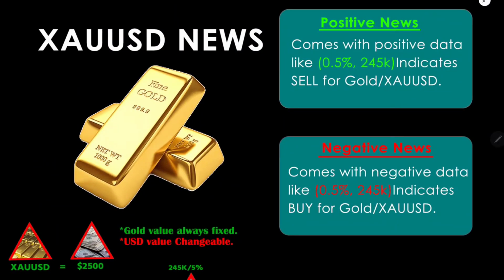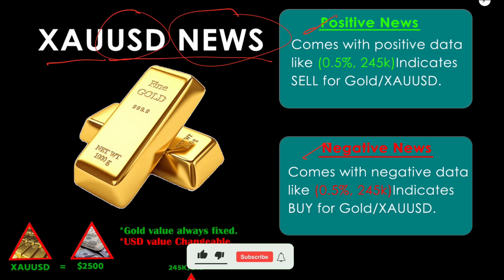For gold, if we want to analyze it fundamentally, we have to keep our eyes on USD news, because XAU or gold is always connected with USD. There are two kinds of news that come in the market: one is positive data, the second is negative data. Generally, positive news comes with positive data, like green 0.5%, green 245k, and that indicates sell for gold.